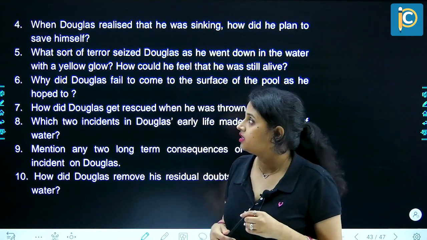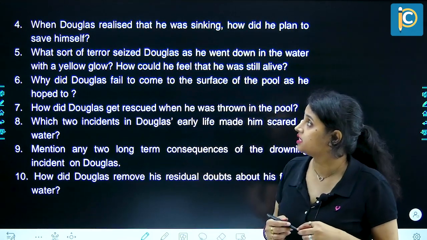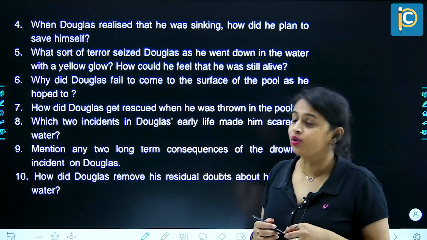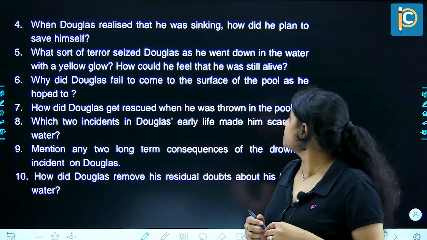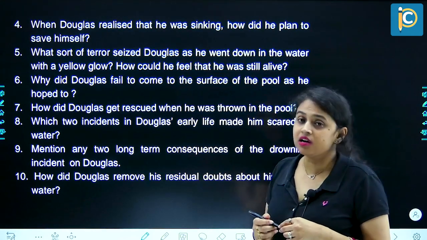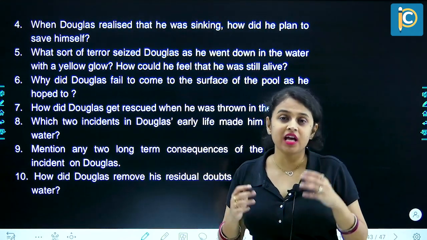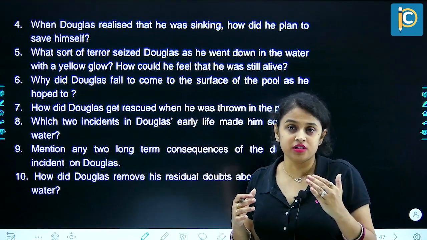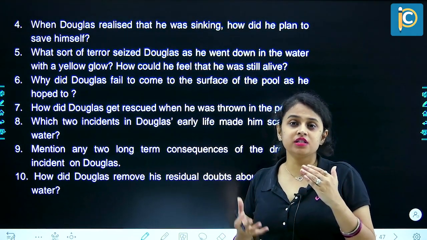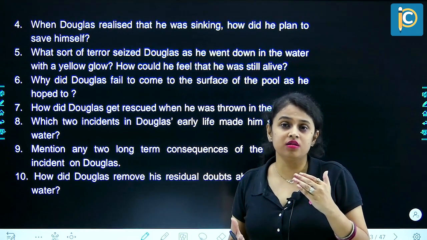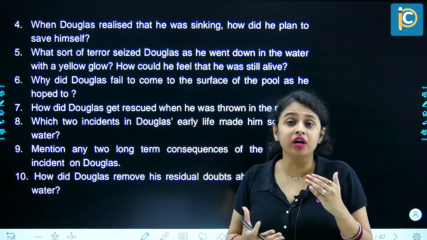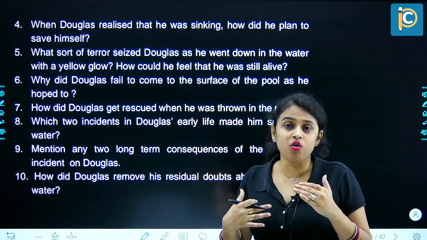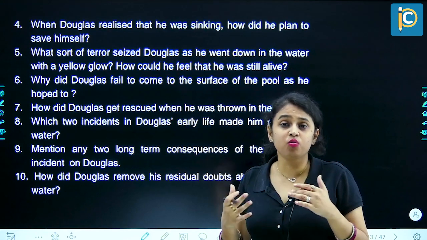Next question. What sort of terror seized Douglas as he went down in the water with a yellow glow? How could he feel that he was still alive? When Douglas was pushed inside the pool, he made a plan. He struggled, but he came up to the surface. But the moment he came up, he opened his mouth to breathe because he was pounding, he was out of breath, he was suffocating.